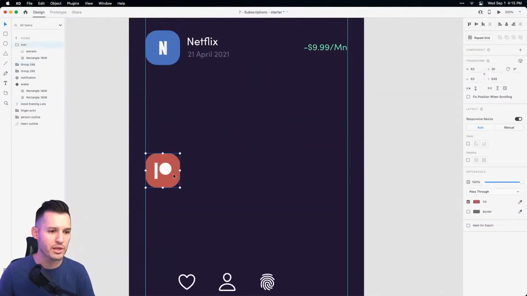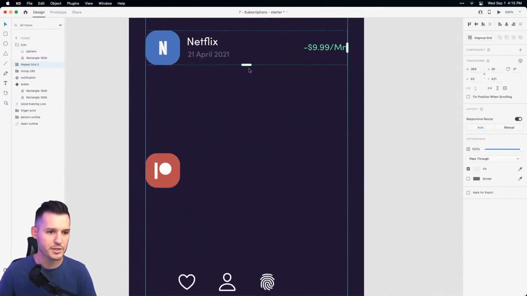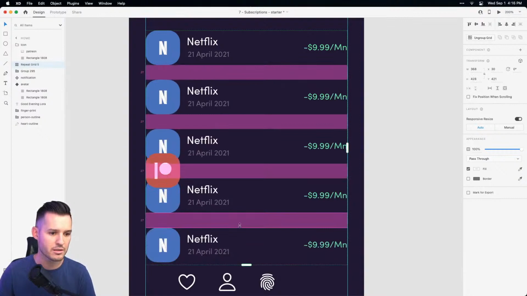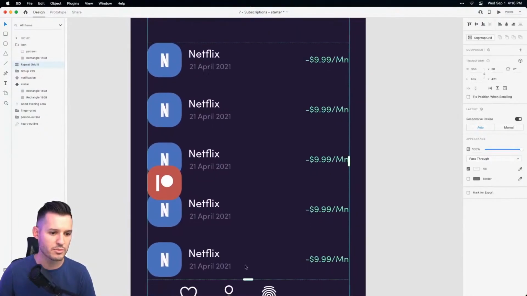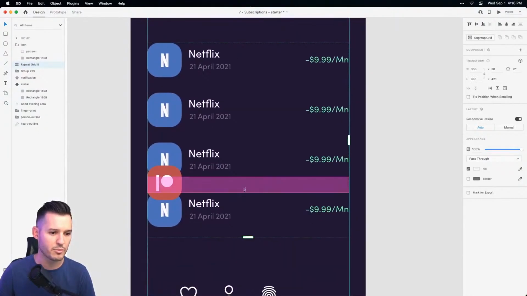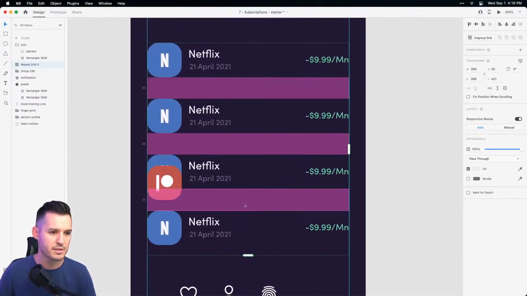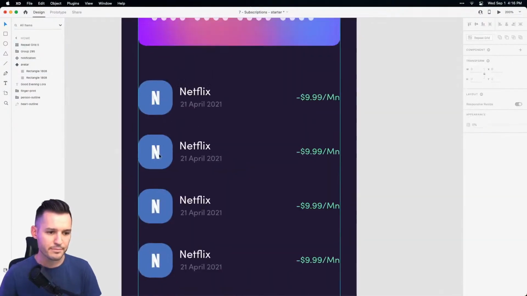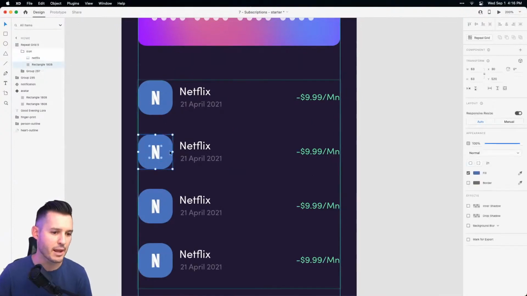Now we could do the repeat grid thing here if you want to. Totally. Press Command R, drag a bunch of these down, and let's stretch it out. Maybe that's a few too many. Maybe we need a little bit more room and space. Something like 36 of space.